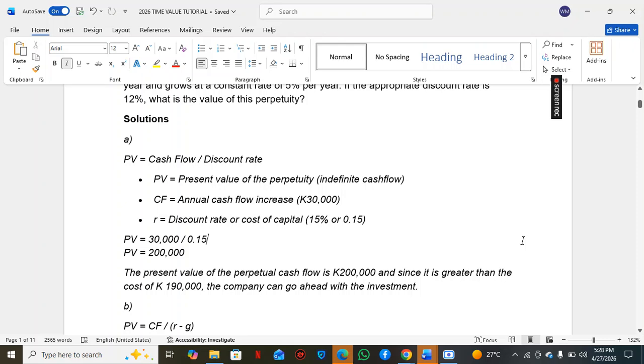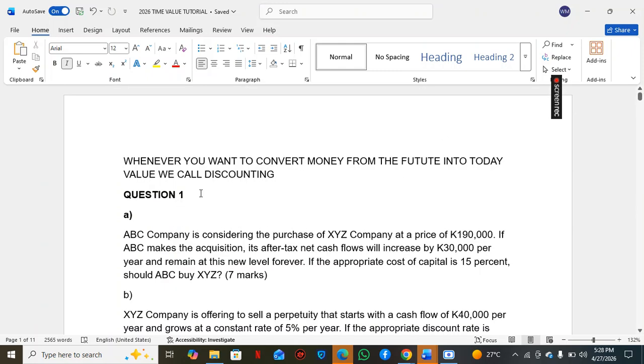There's a discount rate. When you are converting money into today's value, you need a discount rate. And I think I mentioned the definition is discounting. So discounting involves a discount rate.